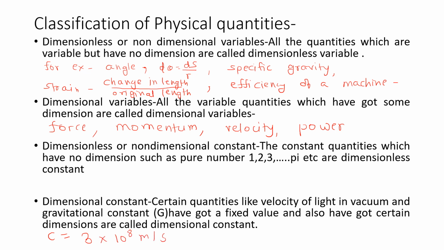It has dimensions, but it is constant forever. So these are called dimensional constants. So these are the types of physical quantities we can classify into: dimensionless variables, dimensional variables, dimensionless constants, dimensional constants.